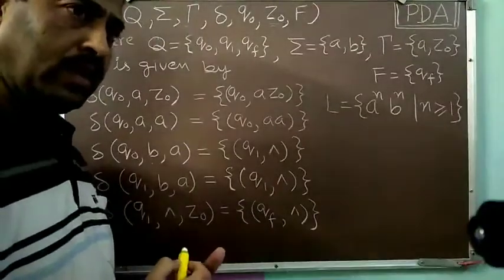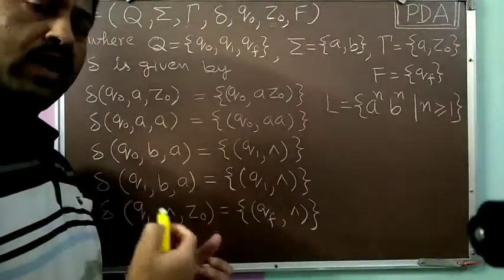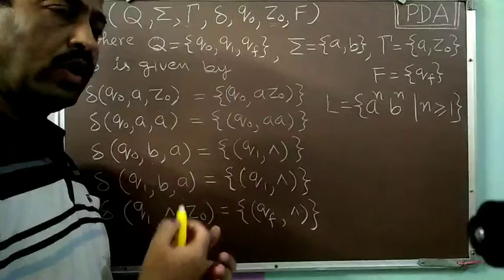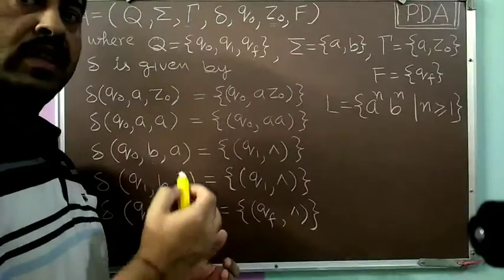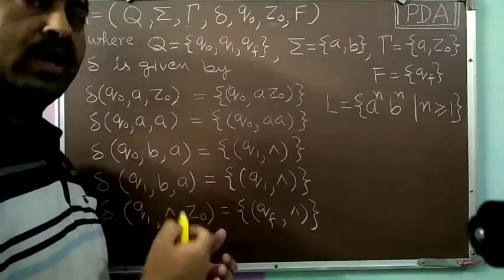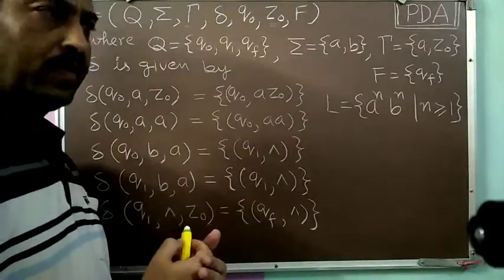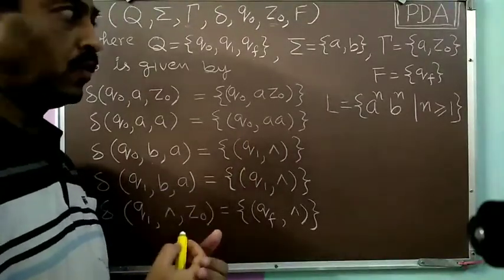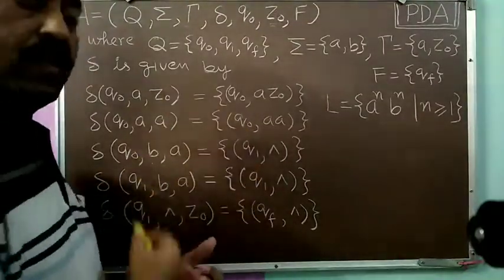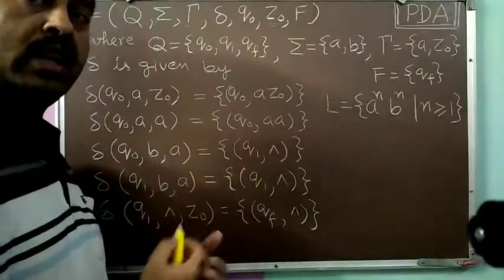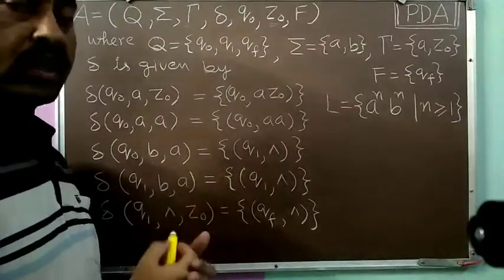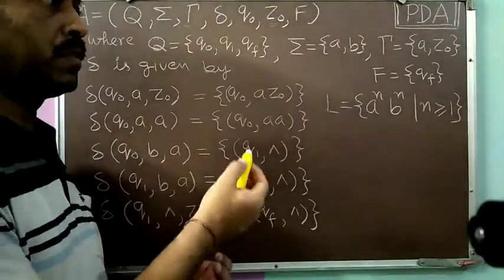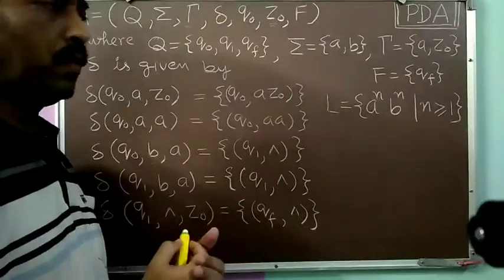From that discussion of FAs, we now know very well that non-determinism occurs in any machine or model because of two things. Number one, the presence of epsilon moves, meaning null moves. As per the definition of PDA, we are allowing null moves, so non-determinism is present because of those null moves.